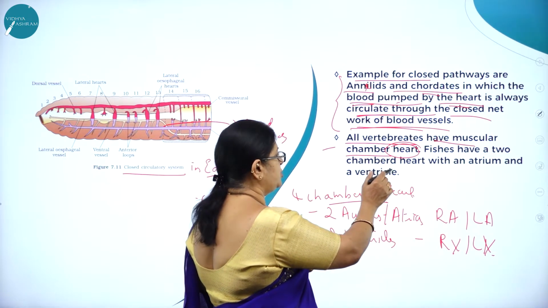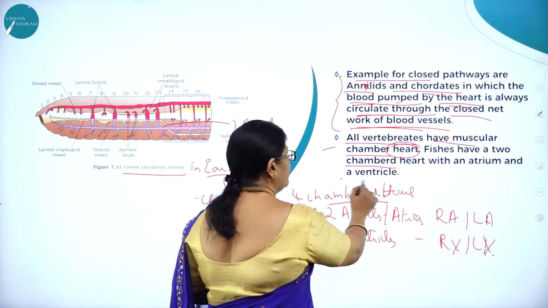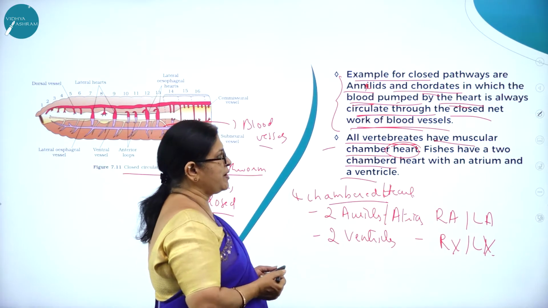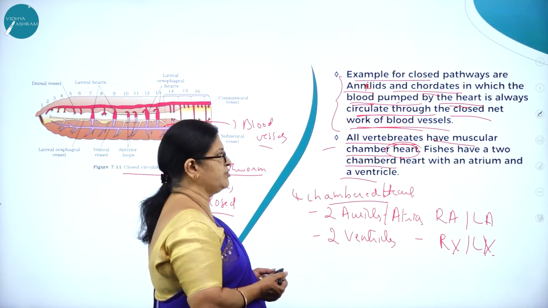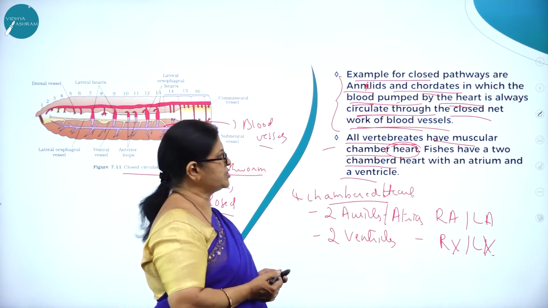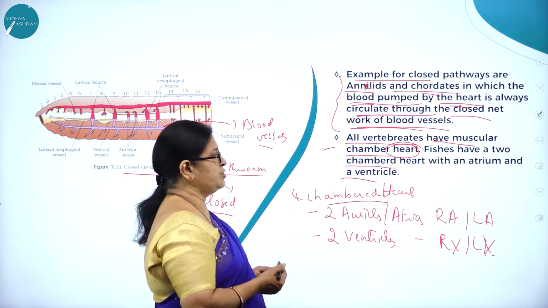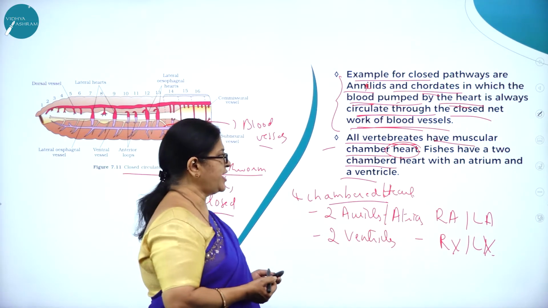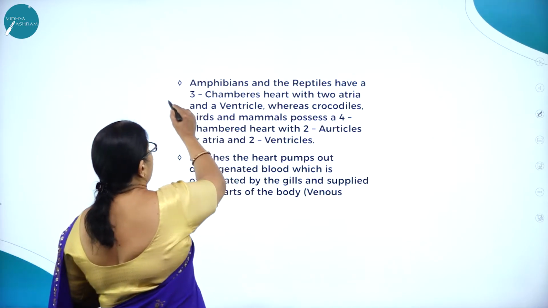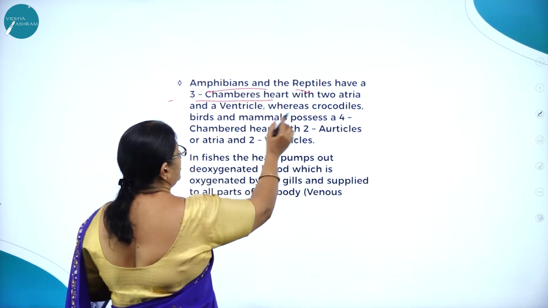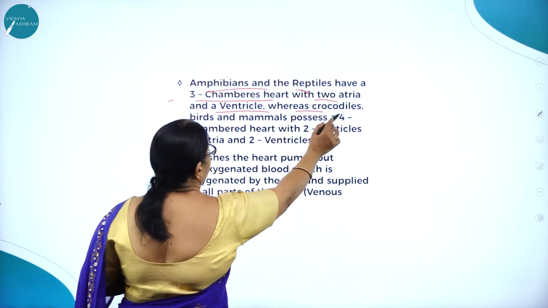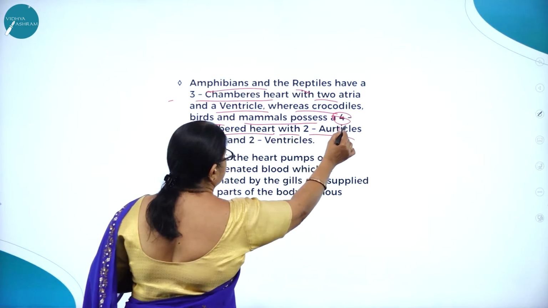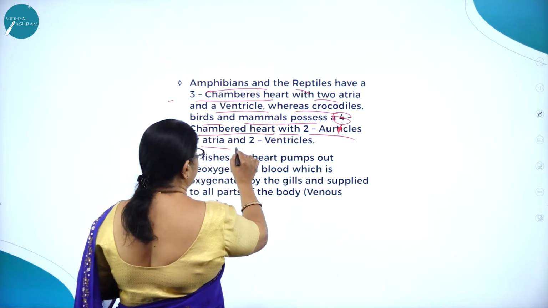So all vertebrates have a chambered heart. Fishes have a 2-chambered heart with an atrium and a ventricle. Then amphibians and reptiles have a 3-chambered heart with 2 atria and a ventricle, whereas crocodiles, birds and mammals possess a 4-chambered heart, with 2 auricles, that is atria, and 2 ventricles.